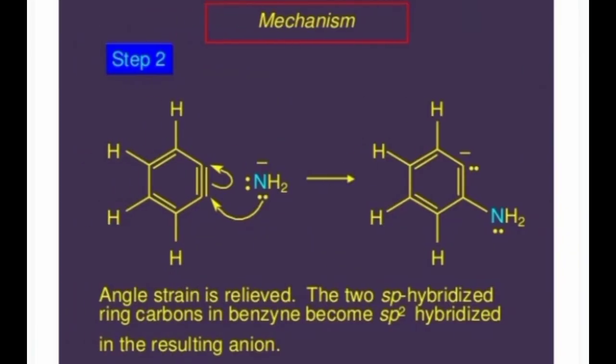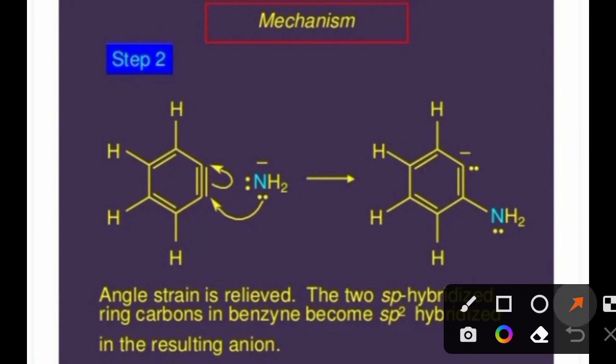In this step, this is the adjacent carbon to that carbon atom. Now NH2 gets bonded with this carbon, and the triple bond gets converted into double bond, and the bonding pair gets transferred to this carbon atom. While making the bond with carbon, nitrogen uses its own lone pair of electrons for the bonding.